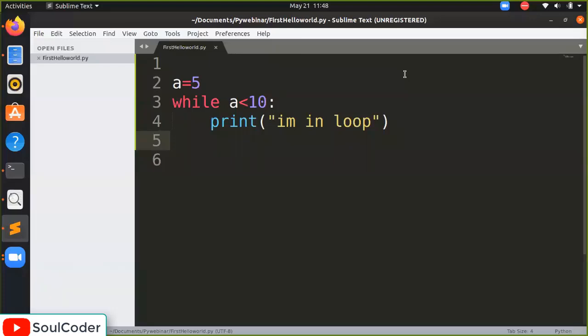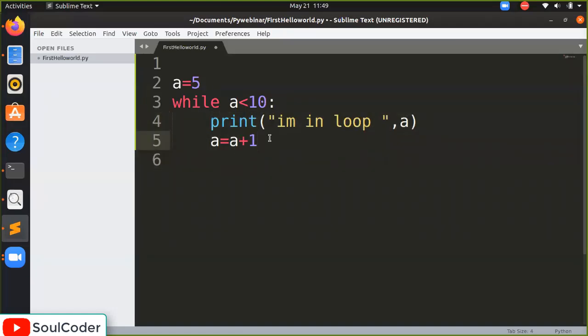So it will be in a loop forever. So what do we have to do? As we understood in the assignment, we will do A equal to A plus 1. Every time, let's display the value of A also here, so you will not get confused. So every time it gets inside this loop, it will increment the value.